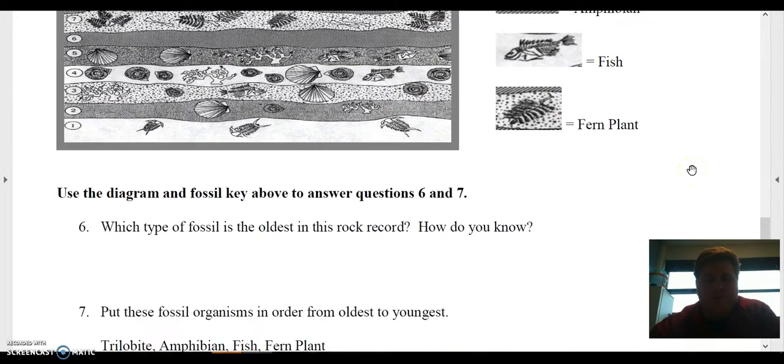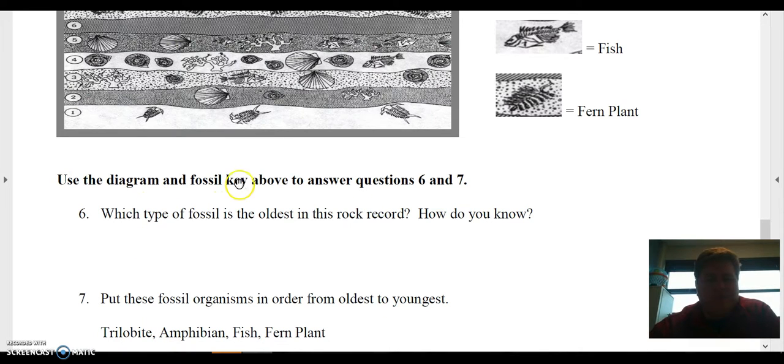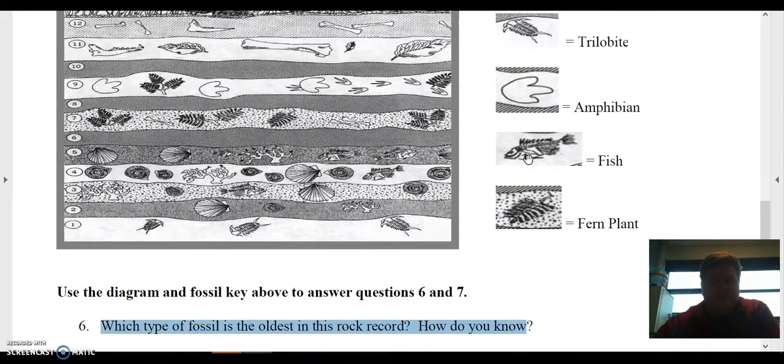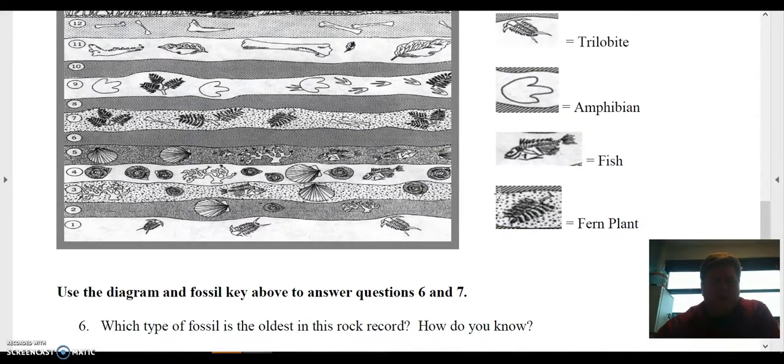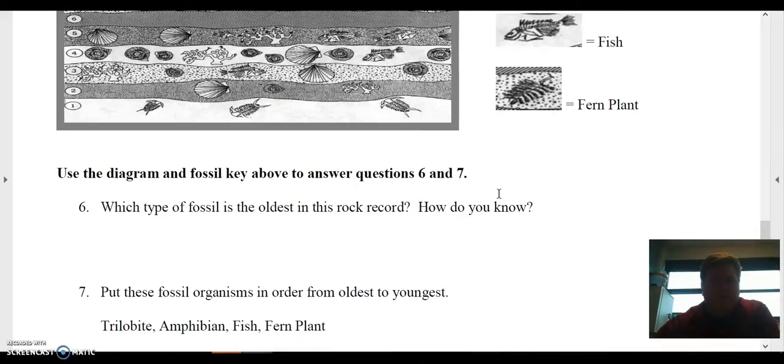First question says, use the diagram and fossil key above to answer questions 6 and 7. So number 6 is, which type of fossil is the oldest in this rock record? How do you know? Which fossil, pick one of these 4, is the oldest in this rock record? So tell me which one's the oldest, and then tell me, how do you know?